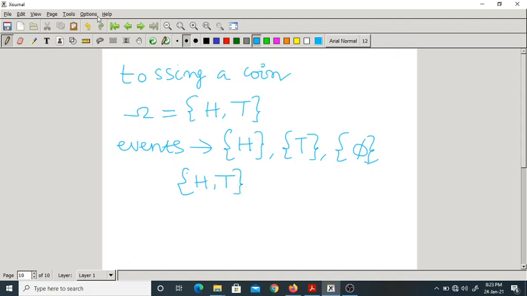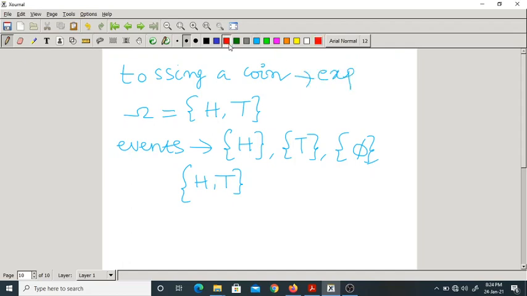Now, if it is a fair coin, what is the probability of getting head and the probability of getting tail? What is that? 1 by 2, 1 by 2. So remember, this is the experiment